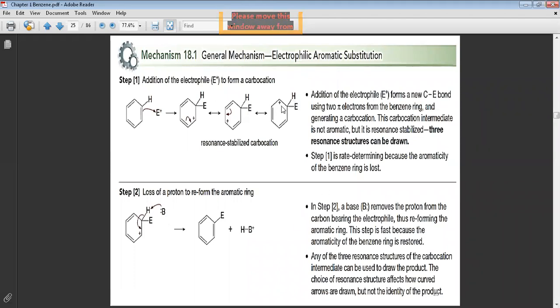Okay, that means don't say that we have rearrangement.